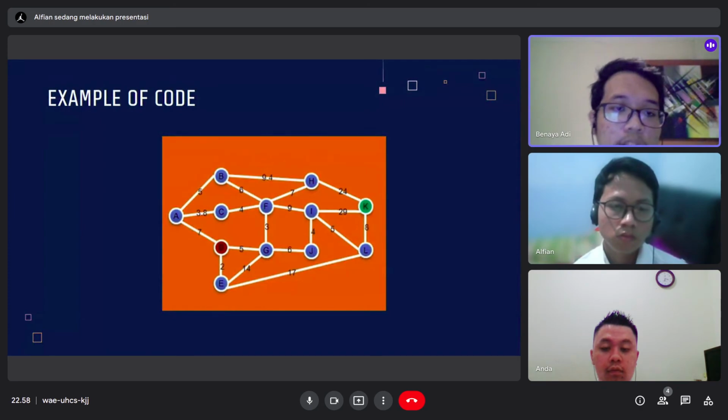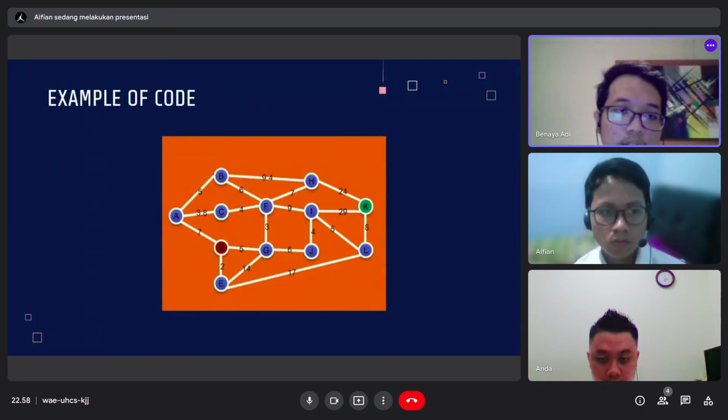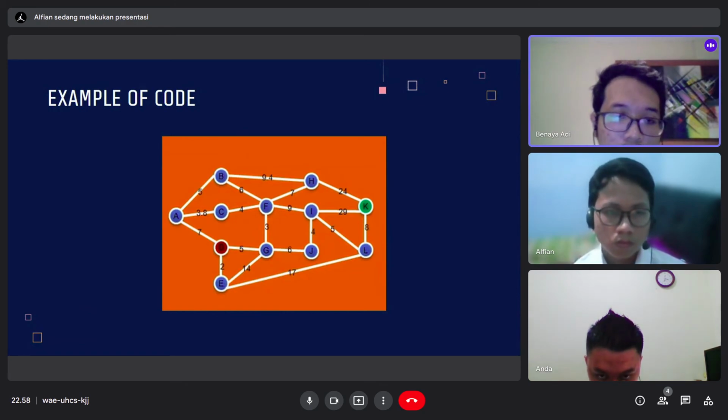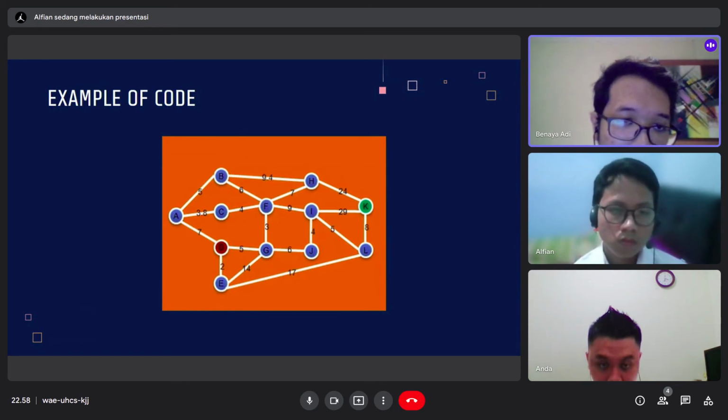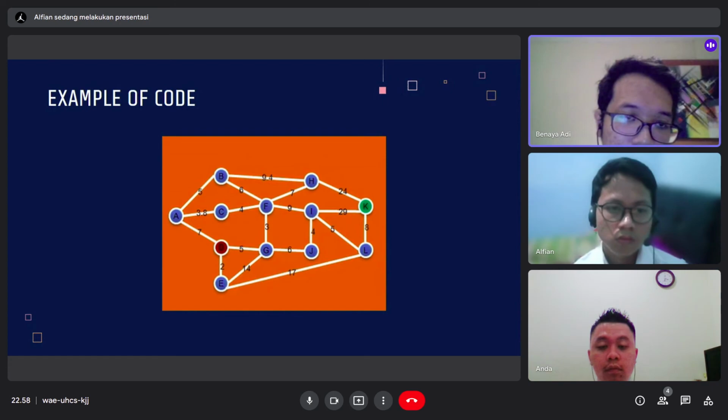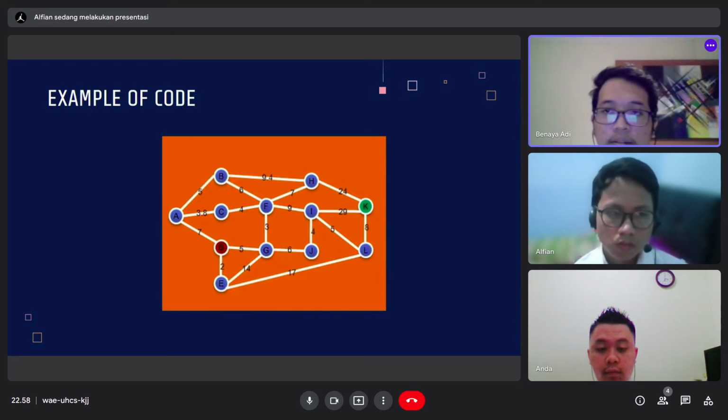Okay, so this is what I mean from the value of the distance. As you can see, the distance from A to B is 5. The distance from A to C is 3.8, and then the distance from A to D is 7. So that's from the two-dimensional array in the agency matrix. Next.